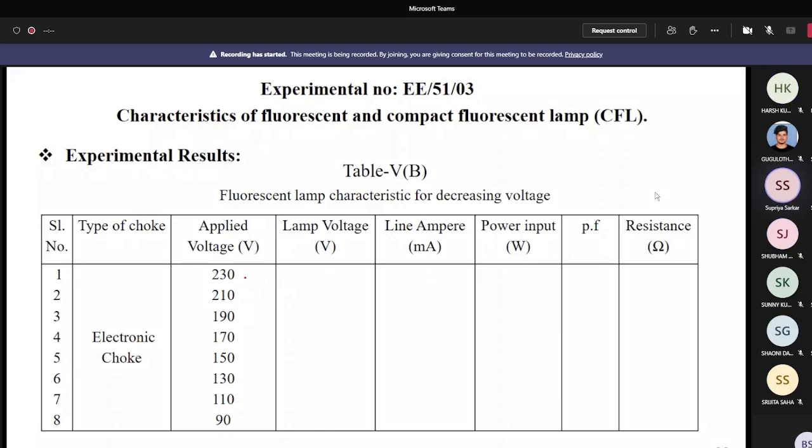Now you can decrease the voltage from the rated voltage to the voltage where the bulb goes off. Here I observe that the extinguishing voltage is near 90 volts. So you can decrease the voltage from 230 volt to 90 volt, then observe all the readings. Then you find out the power factor and resistance, and then draw the characteristic curves. The characteristic curve pattern is very similar, near about a straight line.